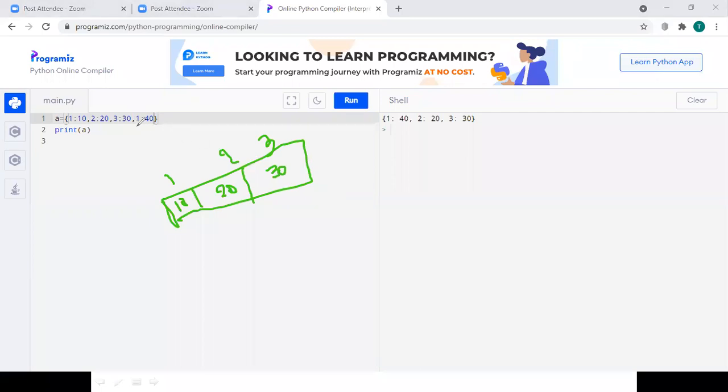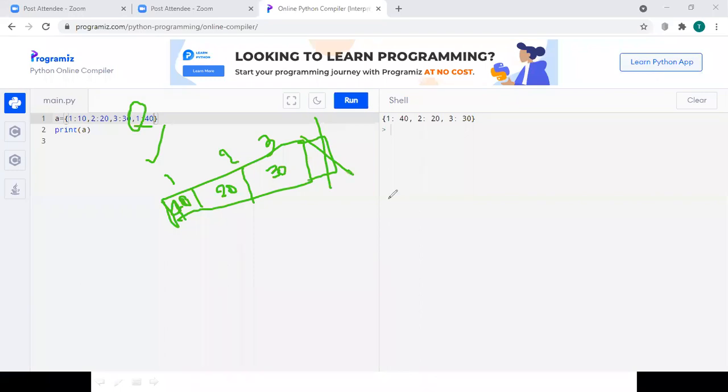If I repeat the key 1 with 40, key 1 has already been created, so it will not create another key 1. It is going to update the value which was present in key 1. In key 1 we have the value of 10, and that value will be updated to 40. So when we provide duplicate keys, the old value will get updated.